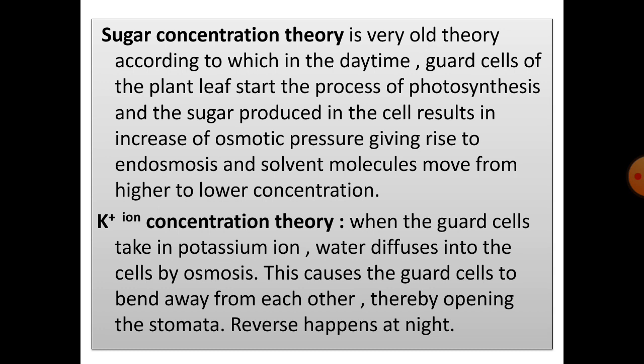I repeat again, according to the sugar concentration theory, the old theory, the guard cells during the daytime begin photosynthesis, and the sugar, that is glucose, produced during this process causes an increase of the osmotic pressure, due to which endosmosis takes place, that is, drawing of water from the adjoining cells. That makes the guard cells turgid and bulge outward.